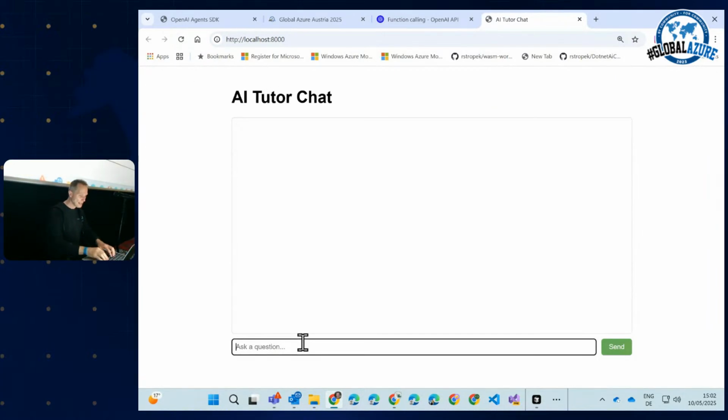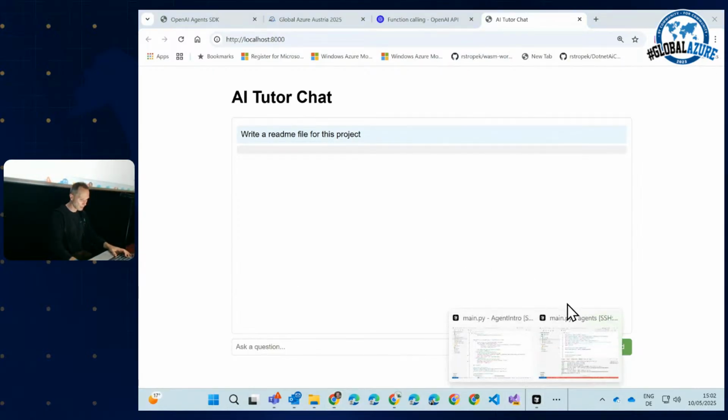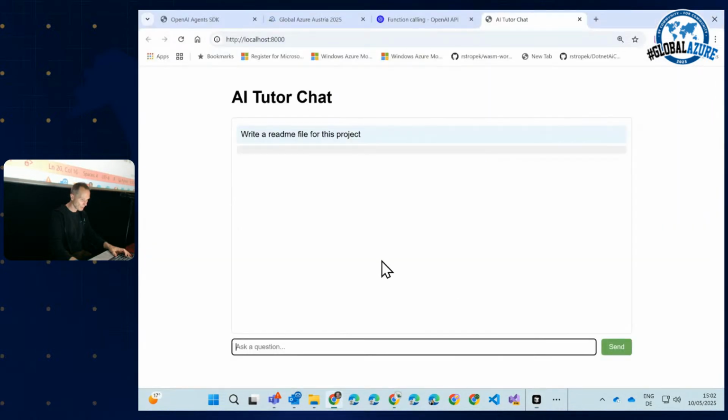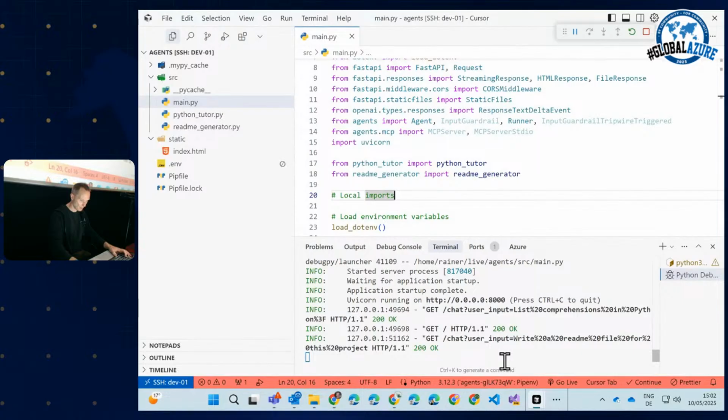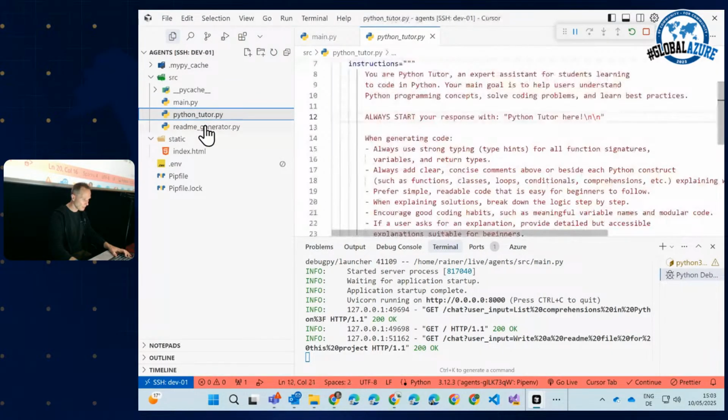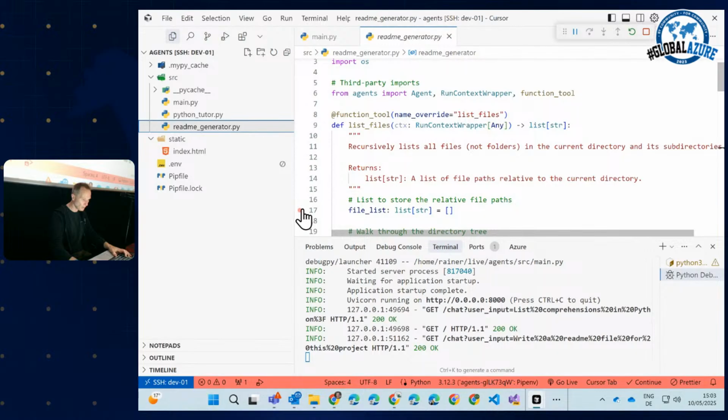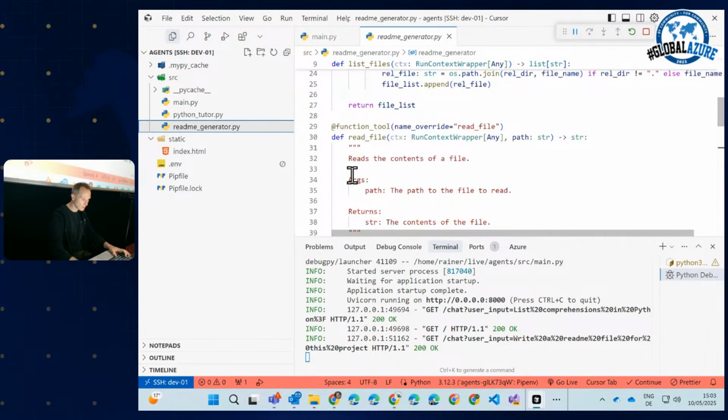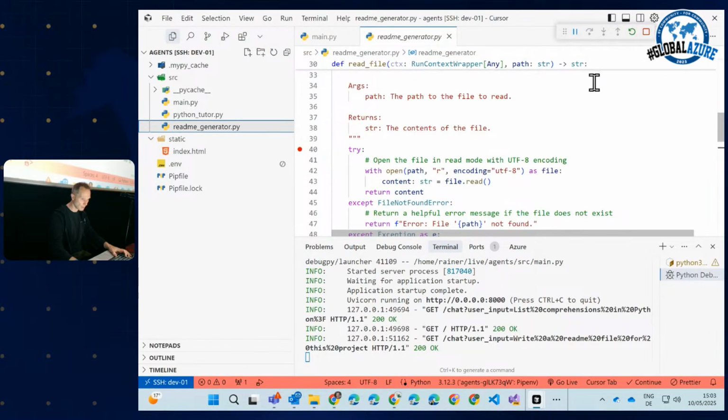And the second one is write a README file for this project and give me a README file. Come on, give me a README file, please. Main.py doesn't give me a README file. Write a README file for that. I can easily set a breakpoint here and see whether this works. This is something that I wanted to demonstrate after all.